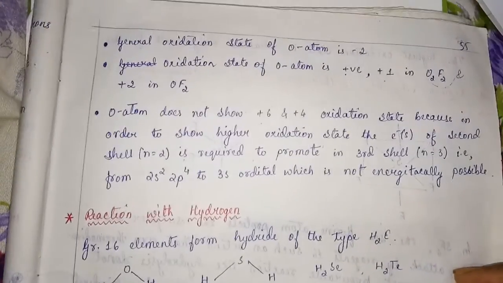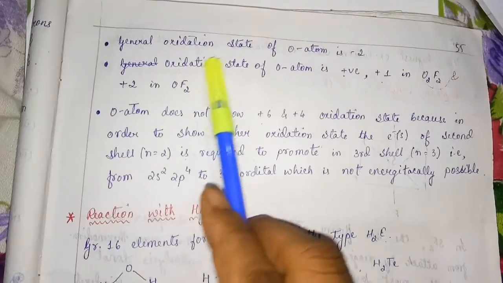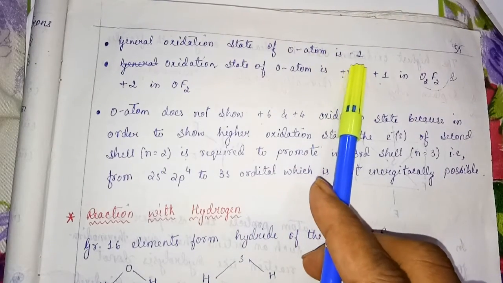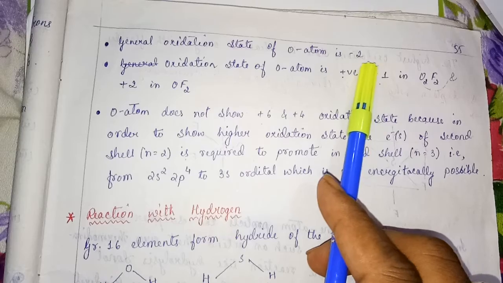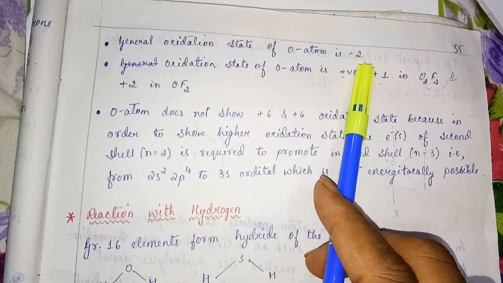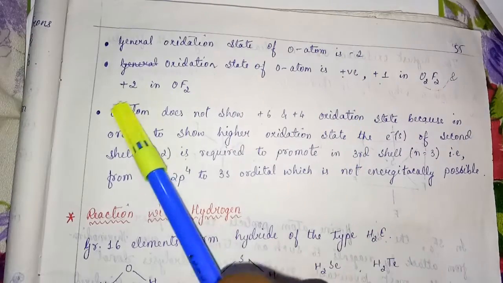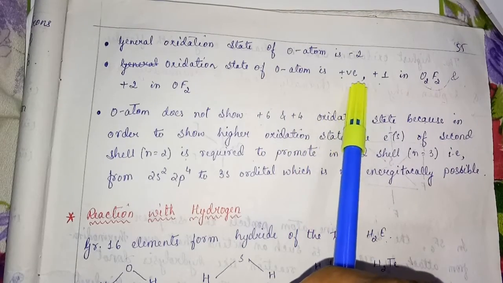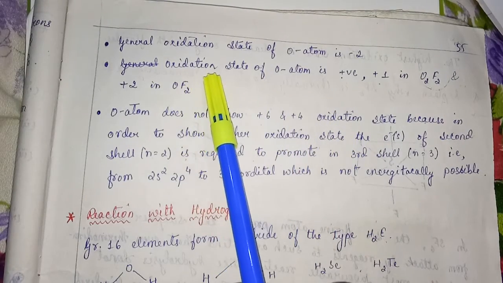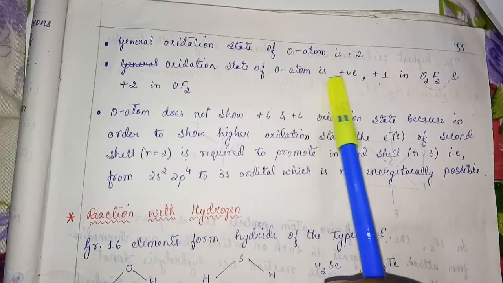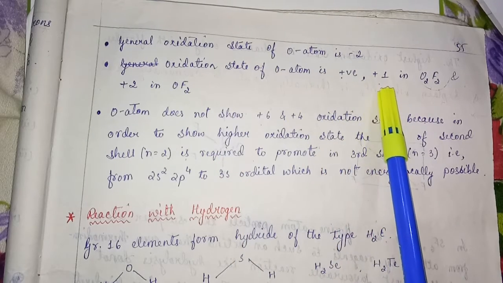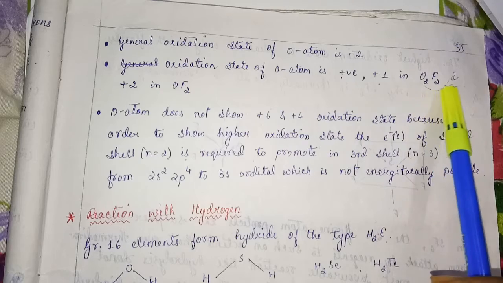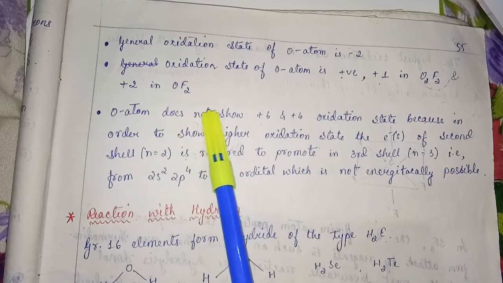Now about the oxidation state of oxygen. The general oxidation state of oxygen is -2 because it gains 1 to 2 electrons, as it is one of the most electronegative elements. The oxidation state of oxygen is positive in 2 cases, +1 in O2F2 and +2 in OF2.